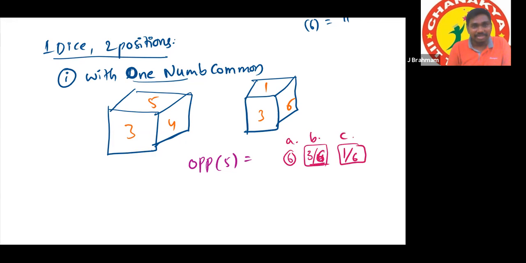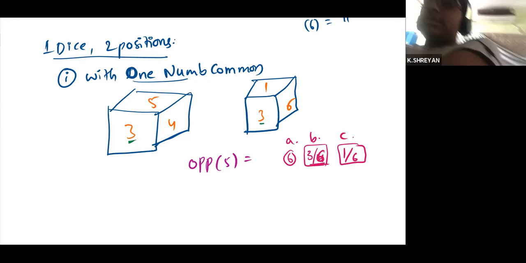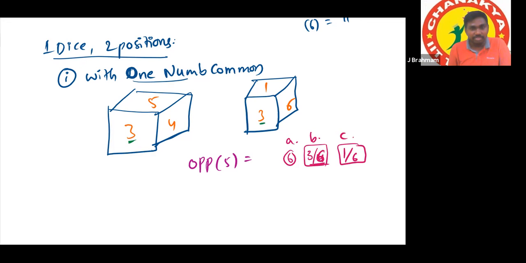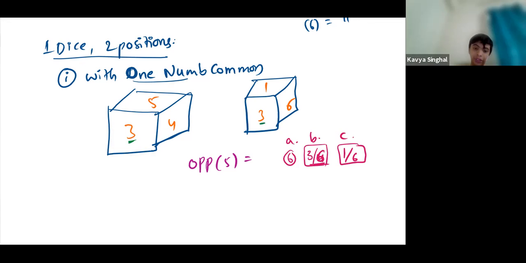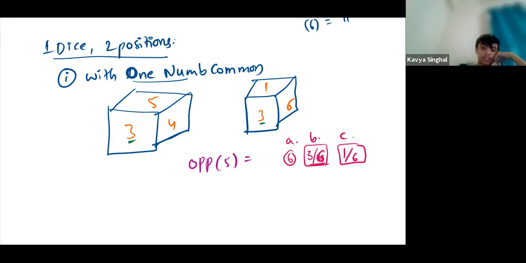Very good. Correct. Your analysis and your visualization is correct. Let me explain. Here only one number is common. What is that common number? 3. And luckily that 3 is given in the front face in both the cases. Correct? And here we can rotate or flip any one dice, either first or second.